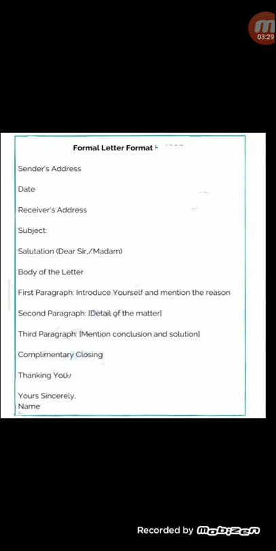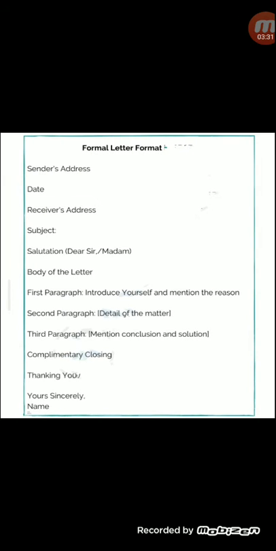So again I have given you in detail. Everything has to be on the left side. Sender's name, address, then below will be date, receiver's address, then you write a subject, then you write dear sir or madam, then the body of a letter, what content you are going to write.